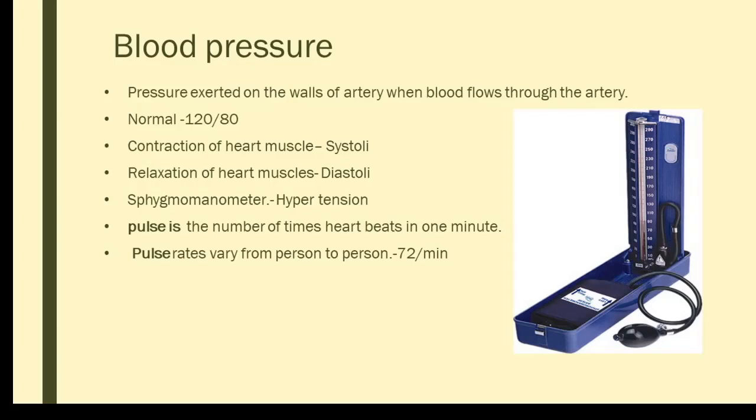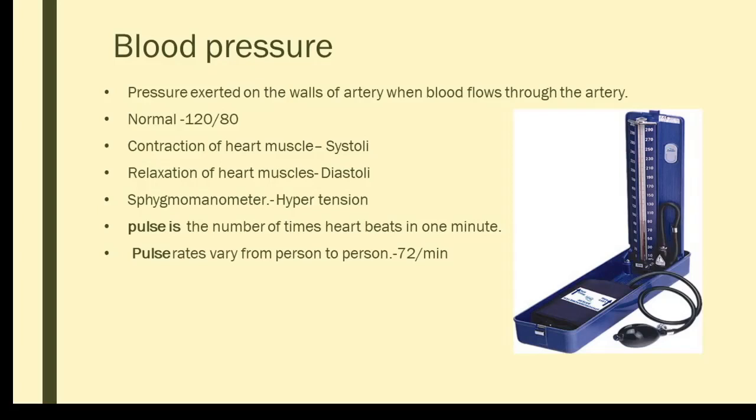So in a normal healthy person, the pressure can be detected and read in the form of 120 over 80 millimeters of mercury. Okay, 120 over 80 millimeters of mercury. The upper reading denotes the systole. When the heart is contracting, the space will be less, so the pressure of the blood in the heart will be more. With that same pressure, it will pass through the artery. So that pressure is called systolic pressure, the upper reading.